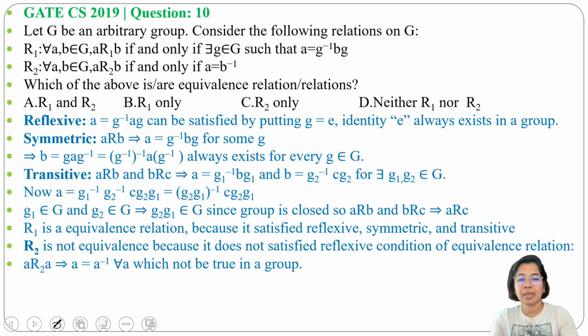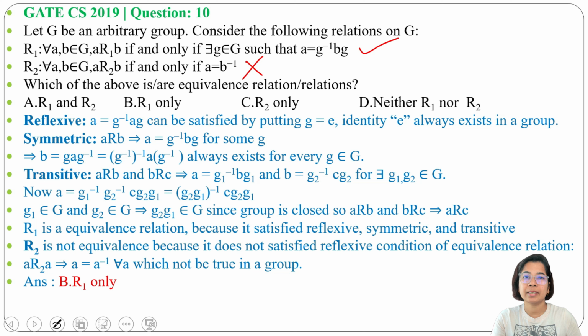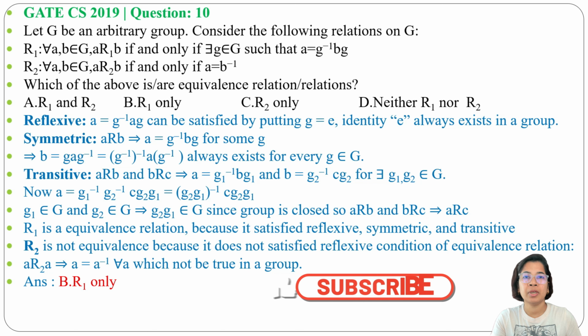So we found R1 is an equivalence relation whereas R2 is not. The answer will be option B: R1 is the only equivalence relation. This question is a mix of relation and group. I already discussed relation, and also group. Just go through the lectures.